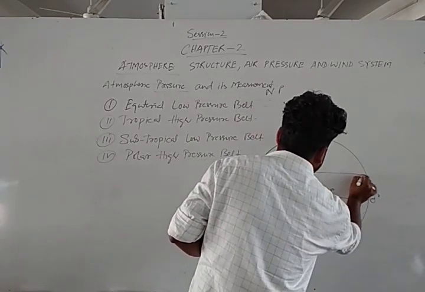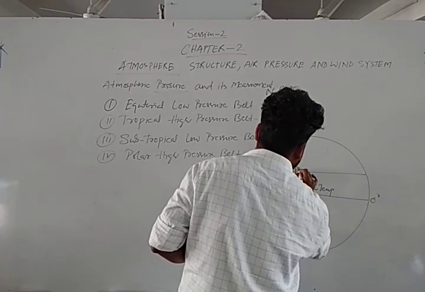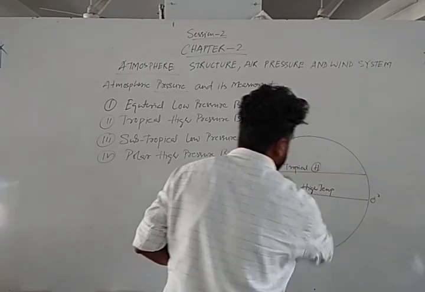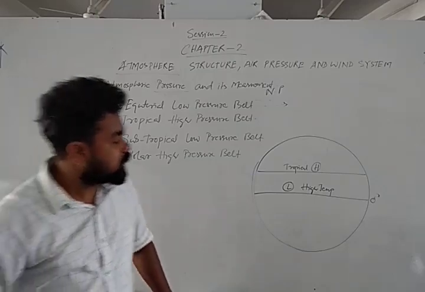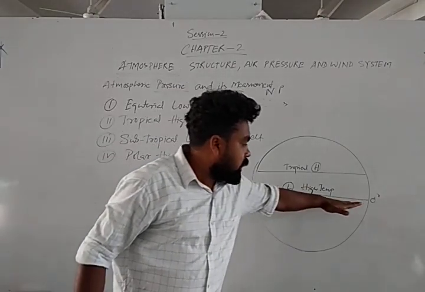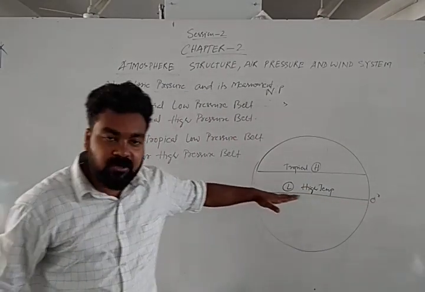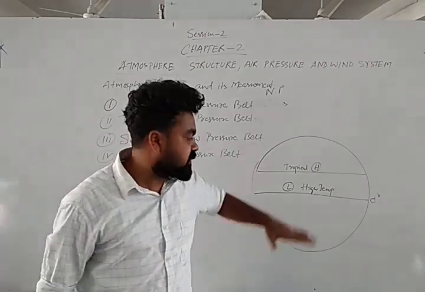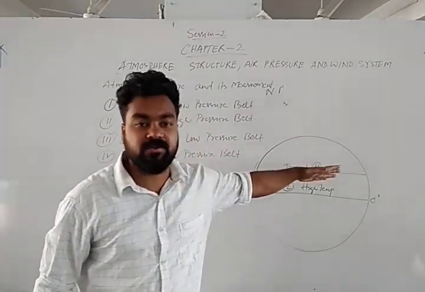But this is the most important: why does the tropical region have high pressure? Because when air is heated in the equatorial region, it rises up and slowly moves towards the tropical region.